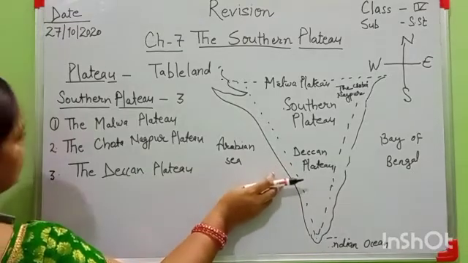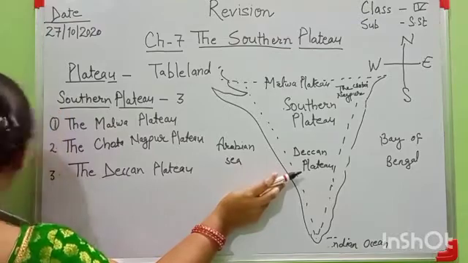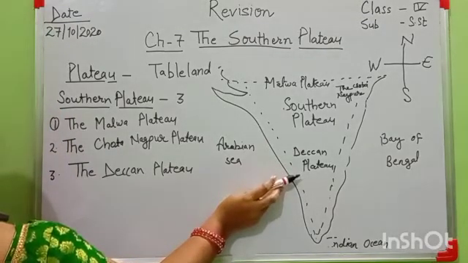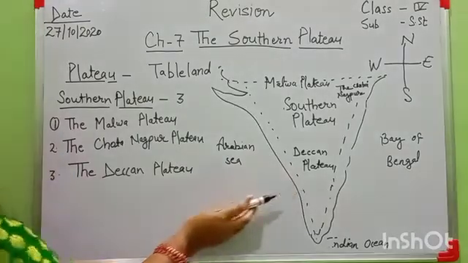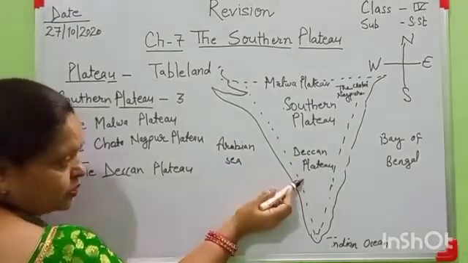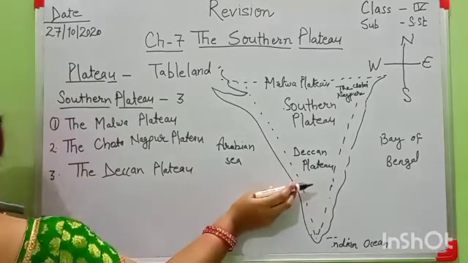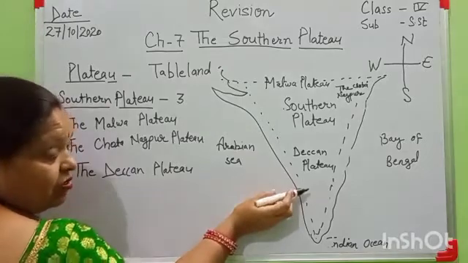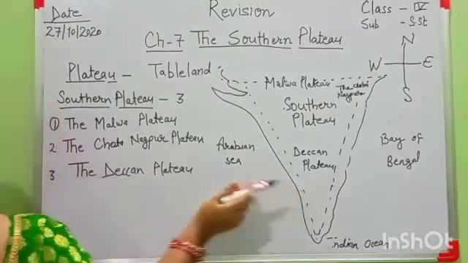The soil color is yellowish and reddish due to the iron minerals, and gold and mica are found in this part. In Karnataka, gold and mica minerals are found. The Kolar gold mine is very famous for gold, and it is situated in Karnataka state.